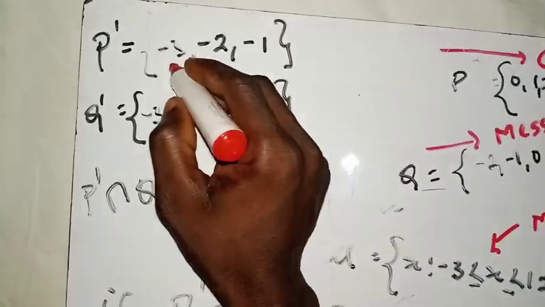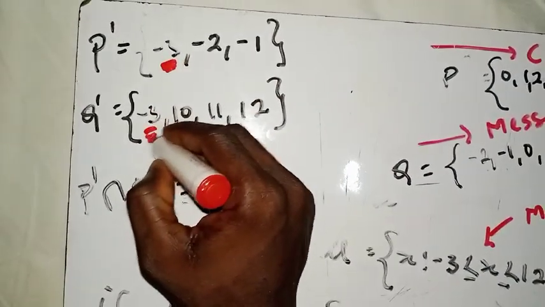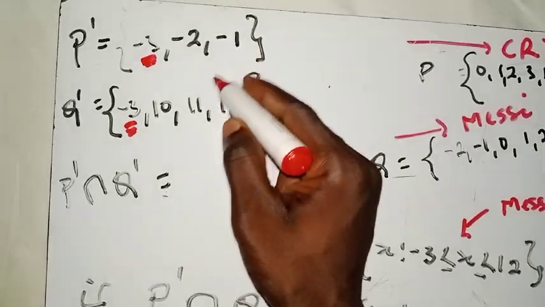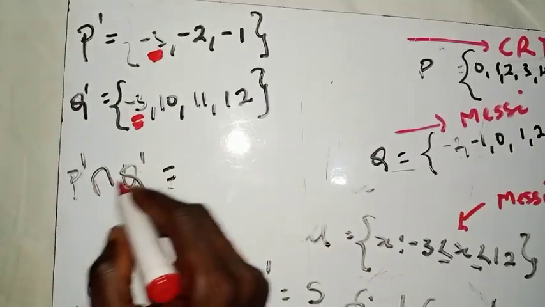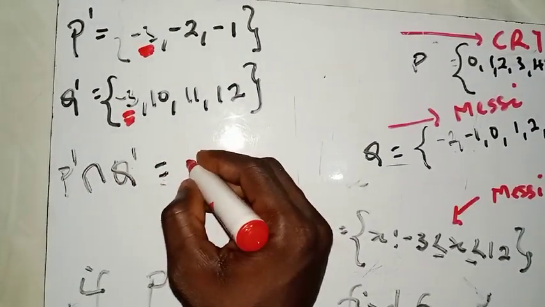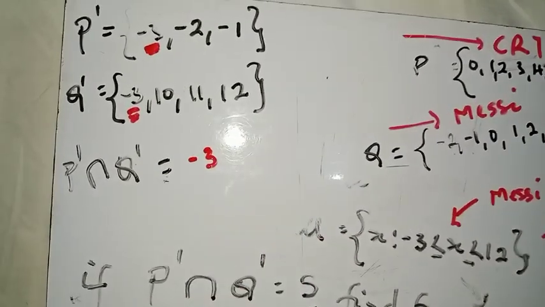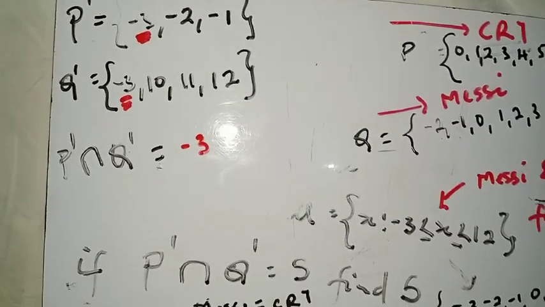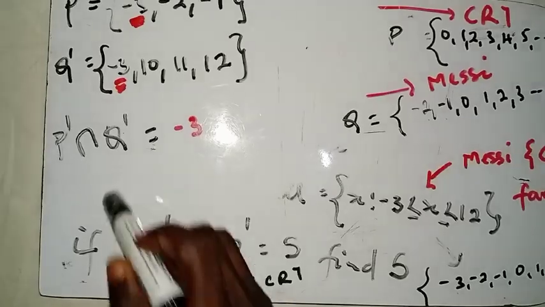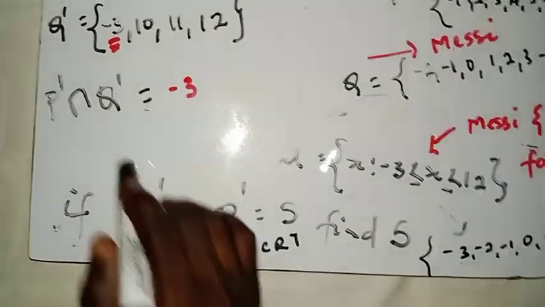So we are seeing -3 here, and then we are seeing -3 there. Is there any other person here? No, we don't have any other person. So the answer to this is going to be -3, right? So if this is equal to -3, remember what I said earlier on. So it means that